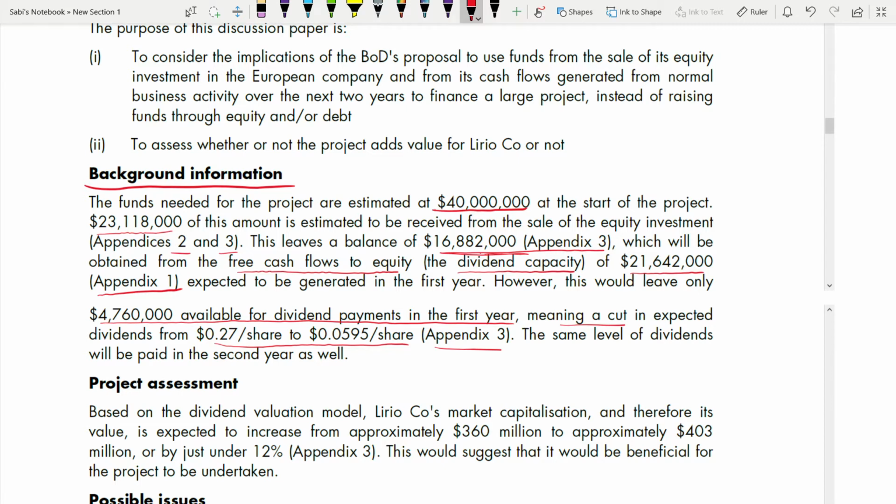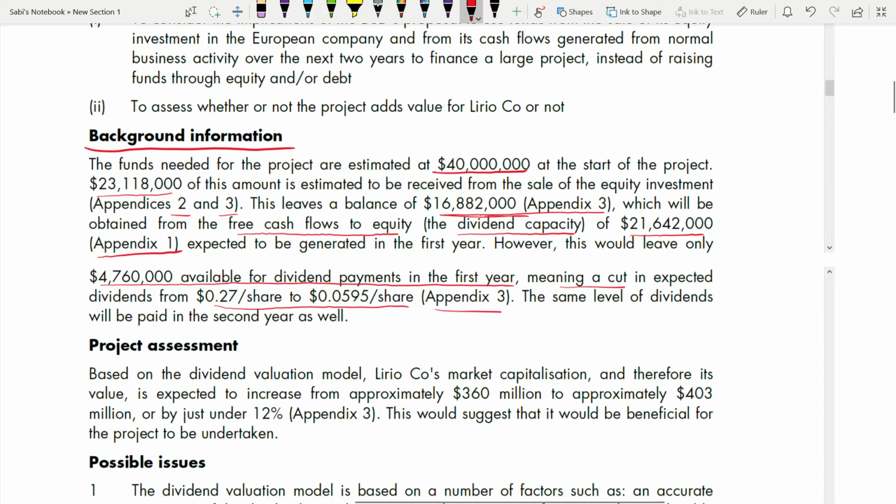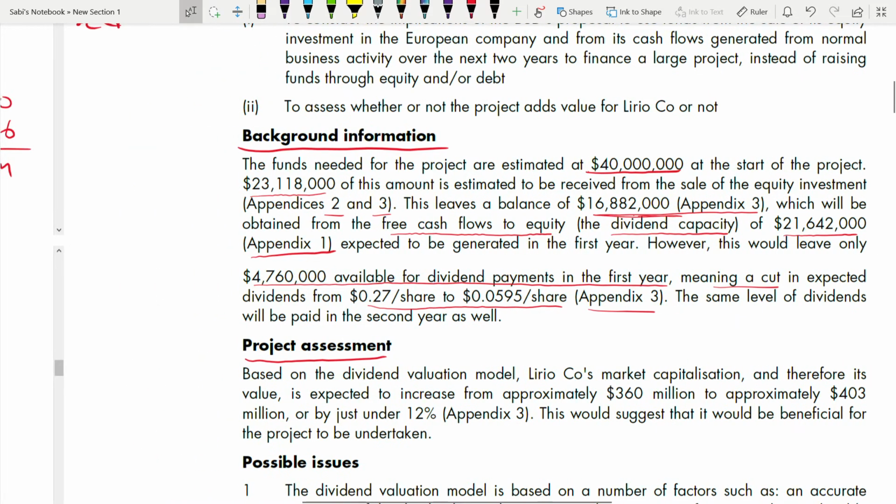The same level of dividend will be paid in the second year as well. Here you are not talking about the project, because for the project you are talking under a different subheading in a different paragraph, project assessment. Now, that dividend cut from 0.27 to this, that 0.27 is given before in your case study.